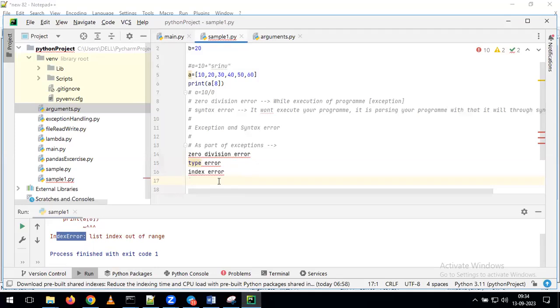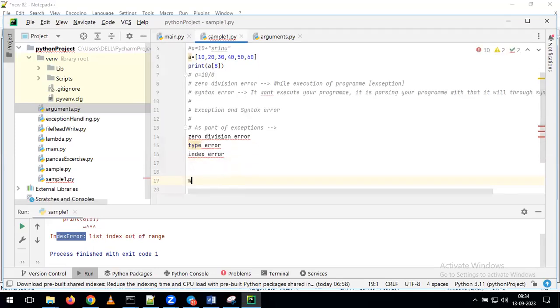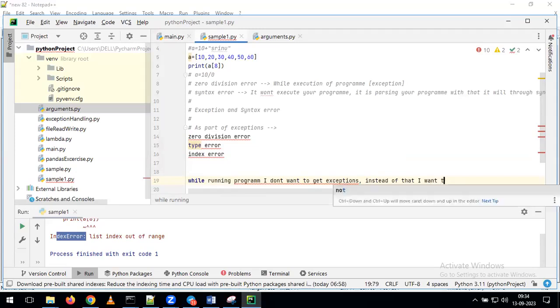Now, my requirement here is, while running the program, I don't want to get exceptions. Instead of that, I want to populate a message. What is the requirement here?